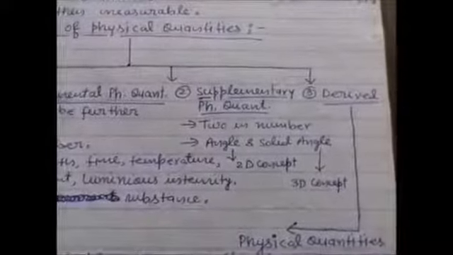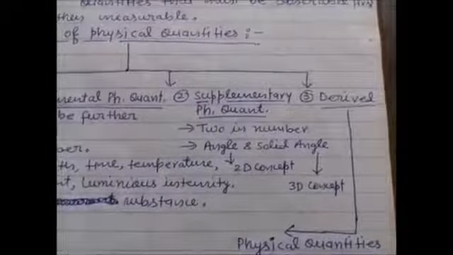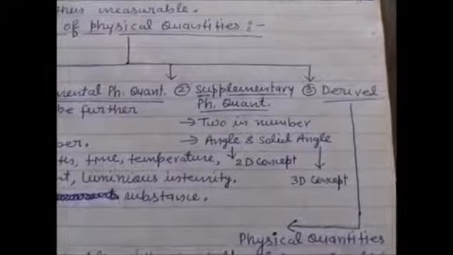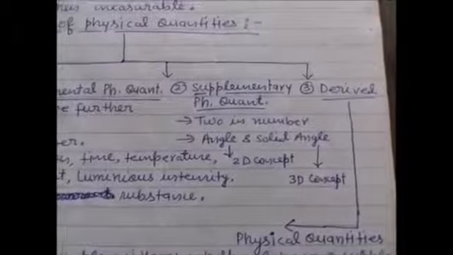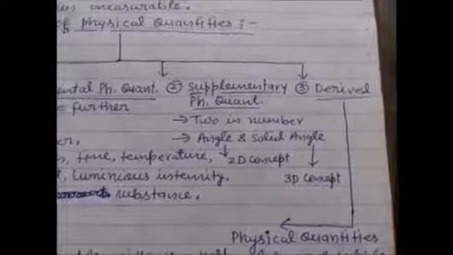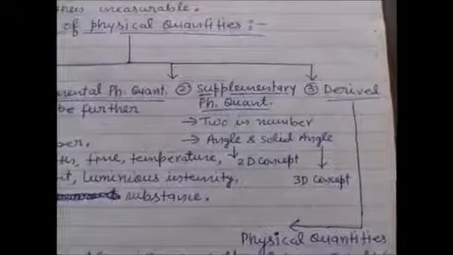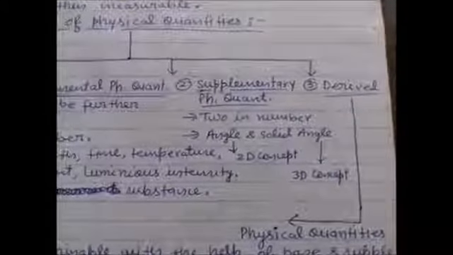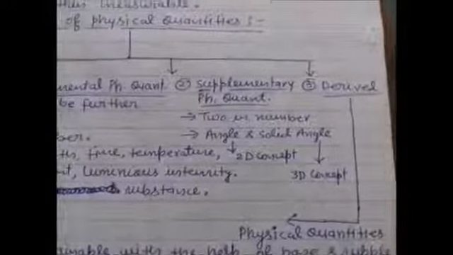Now, supplementary physical quantity. There are two supplementary physical quantities: angle and solid angle. Angle is a 2D concept and solid angle is a 3D concept. The units of angle is radian and solid angle is radian. Now the third category